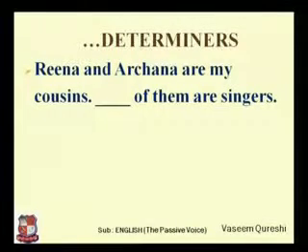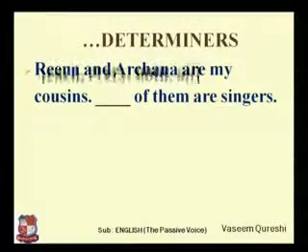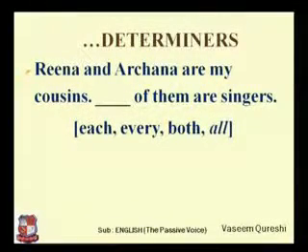Reena and Archana are my cousins. Blank of them are singers. The options are each, every, both, all. When I use each and every, they may be correct, but here they are not correct, because each and every indicate singular, and the second sentence has are as a verb, and that's plural. So I have two options, both and all. Here there are two names, so the most correct answer is both. Both of them are singers.